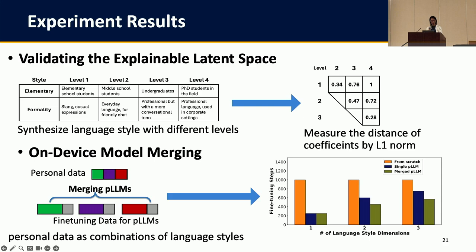And finally, we verify the effectiveness of on-device model merging. And in this scenario, the personal data consists of text from multiple styles. So in this case, none of these existing models is a perfect match of the personal data. And from the right figure, we can find that expert model merging can always achieve some extra reduction in the fine-tuning cost.